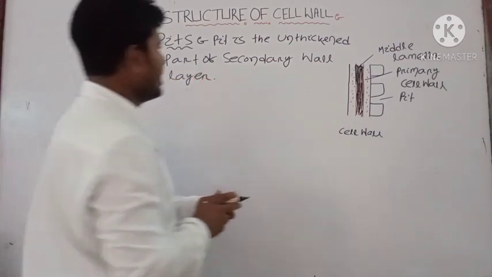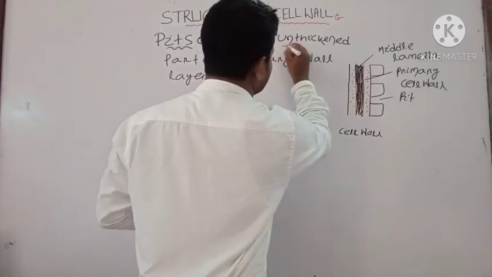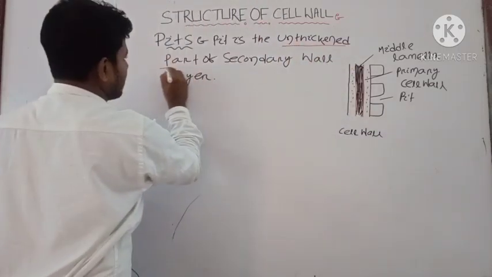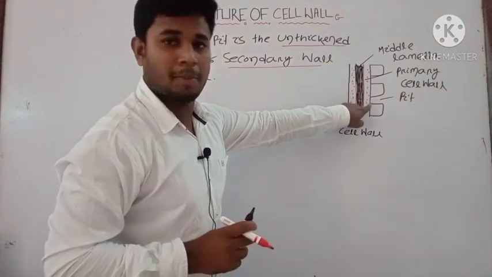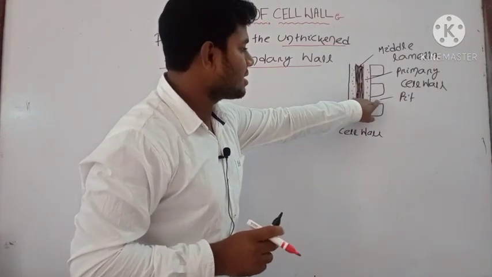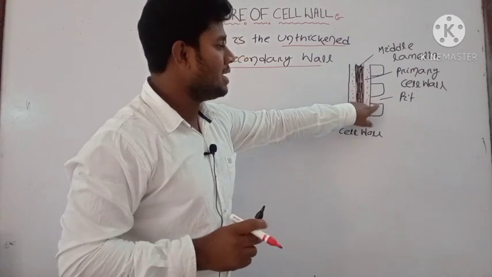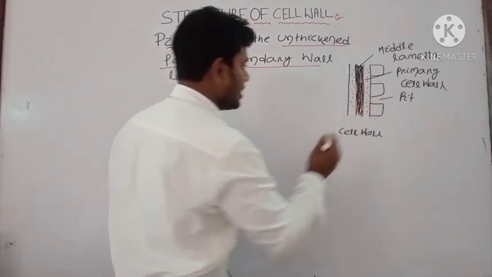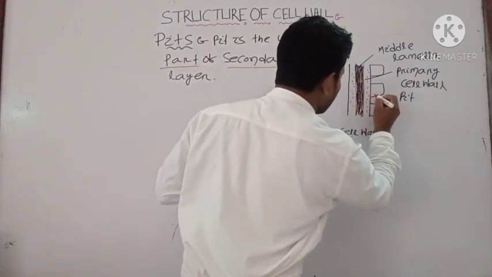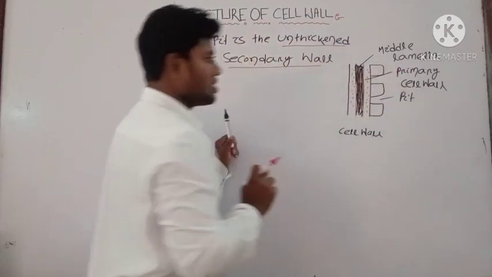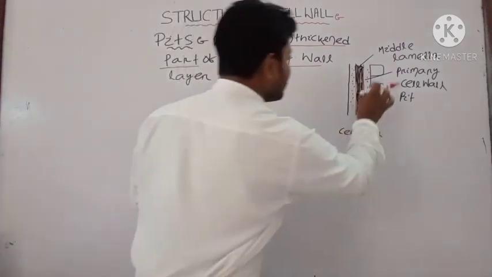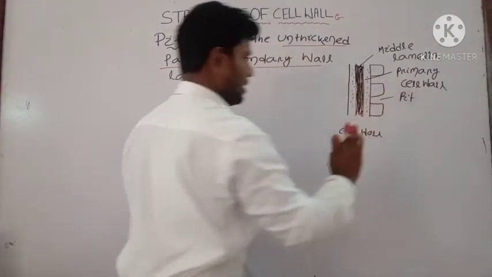Okay, here you can see the unthickened part of secondary wall. Okay, here you can see the primary cell wall, and next after the primary cell wall there will be secondary cell wall, but here there is a gap present in between, or there is an unthickened part present in the secondary wall. This unthickened part is known as your pit.